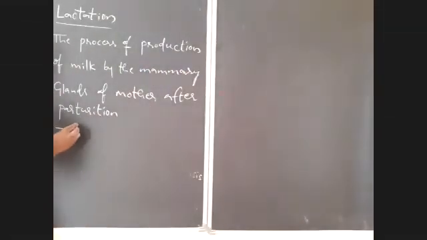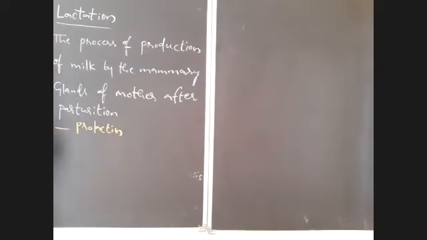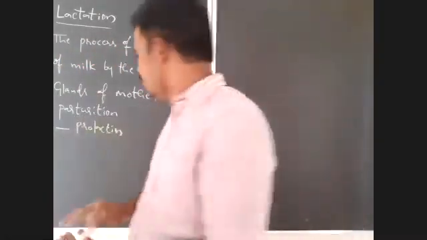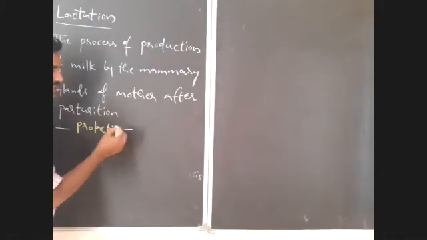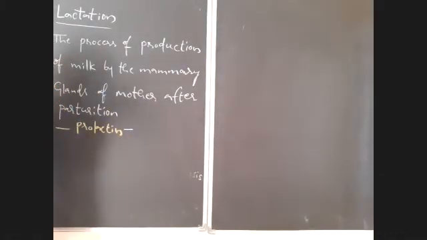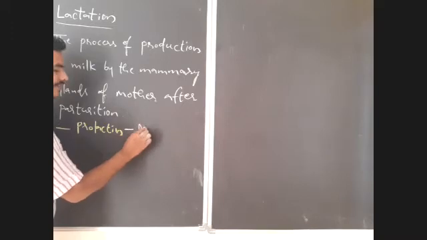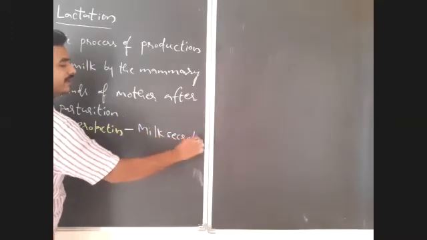So prolactin stimulates the secretion of milk by the alveoli of mammary glands. So prolactin is the hormone responsible for the secretion of milk from the alveoli. Okay, so it is the milk secreting hormone.